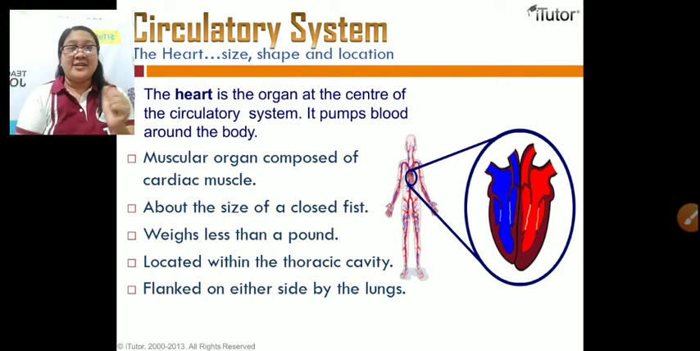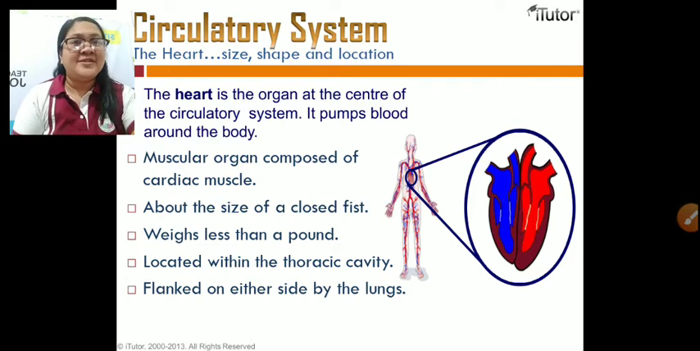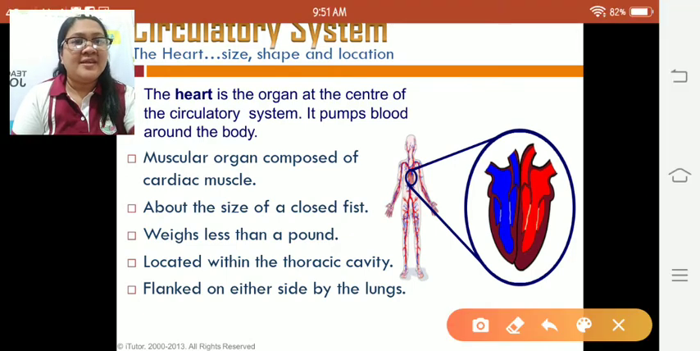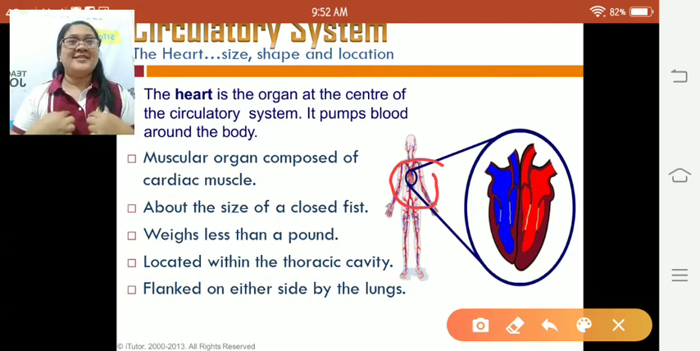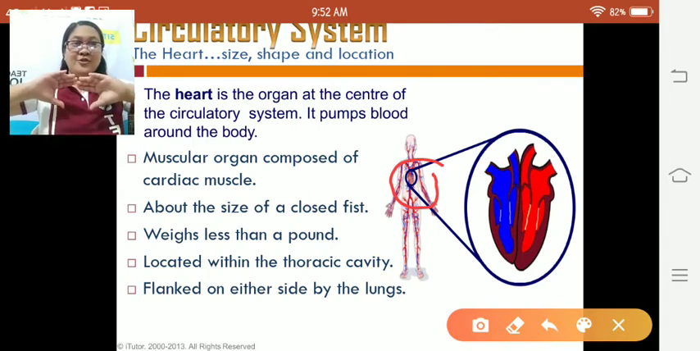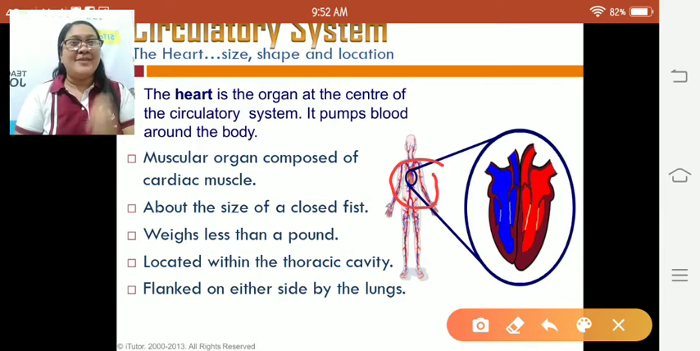Our heart is the organ at the center of the circulatory system. So it pumps. Look at the picture. This one is the heart. This is the organ at the center of the circulatory system, and it pumps. Lub, dub, lub, dub, lub, dub. It pumps blood around the body.